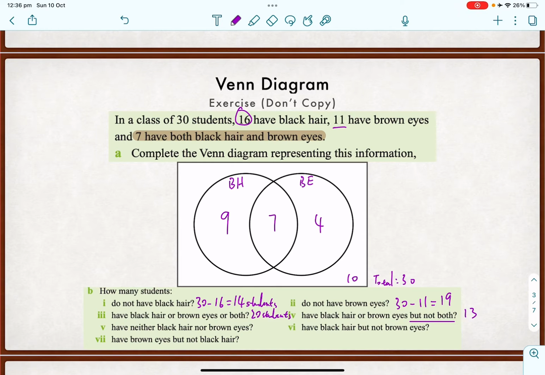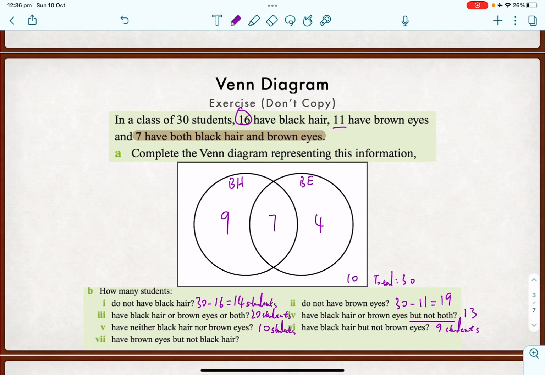Okay, have neither black hair nor brown eyes. So not having black hair or brown eyes, so excluding the whole lot in the middle, which is the 10 people here, 10 students on the outside. Okay, have black hair but not brown eyes. So black hair but not brown eyes, so not including the both. So the 9 people.